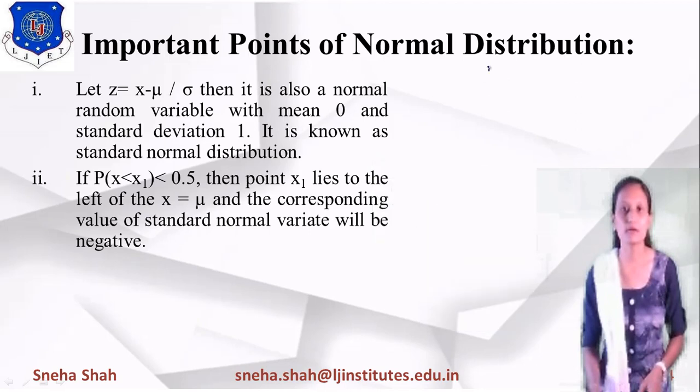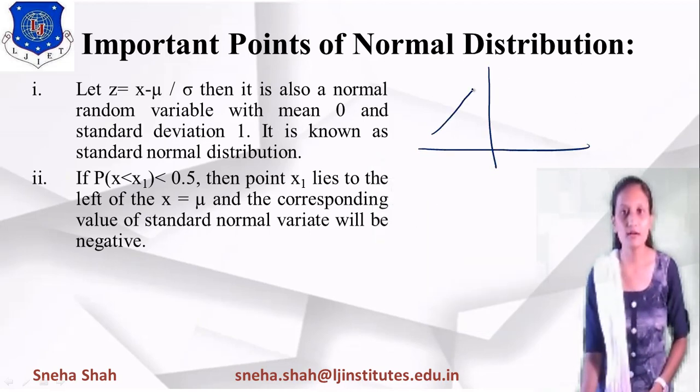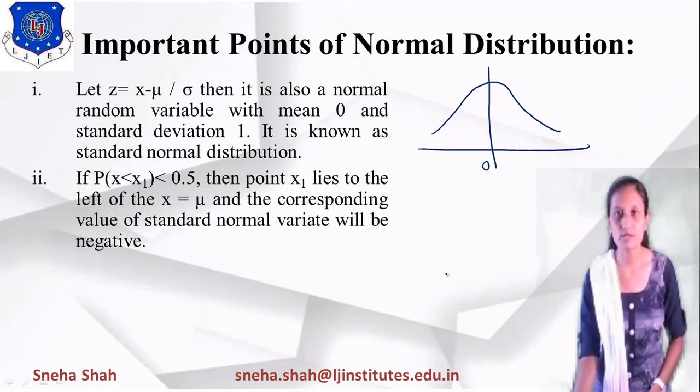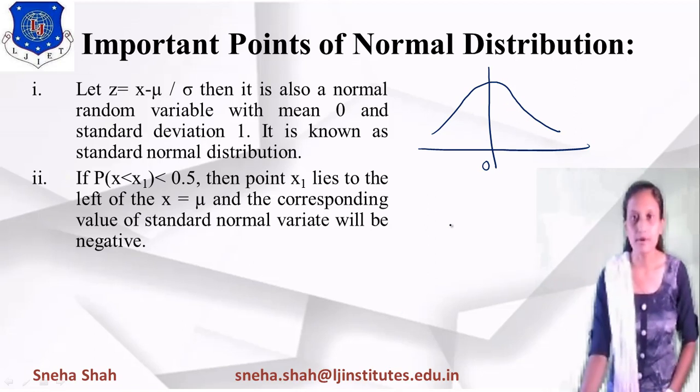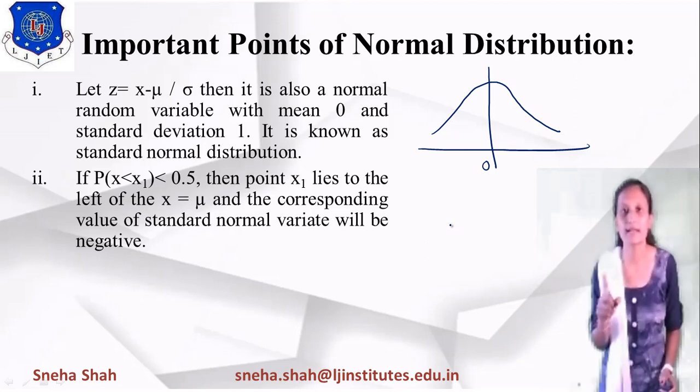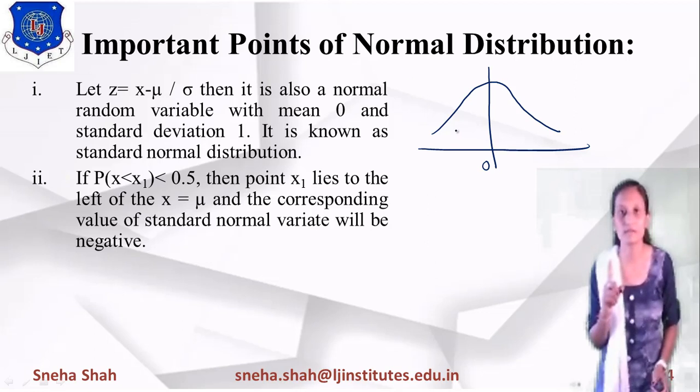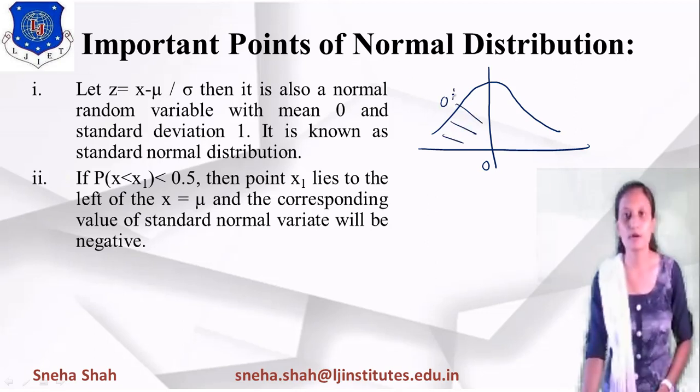Suppose I take the normal distribution like this, with the center point as 0, then the probability of this part will be the same as the probability of this part. As you know, the total probability of any event equals 1. So if we divide 1 into 2 parts, the probability of this part will be 0.5 and the probability of this part will be 0.5.